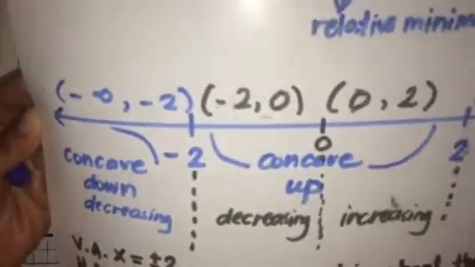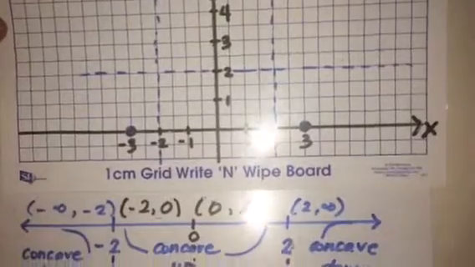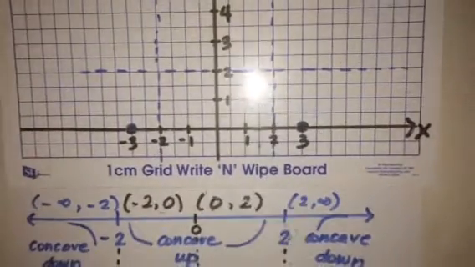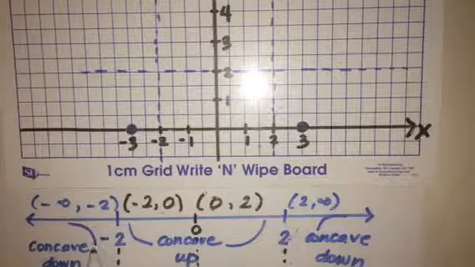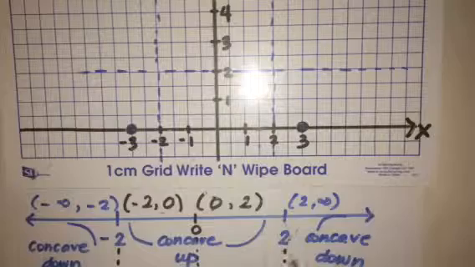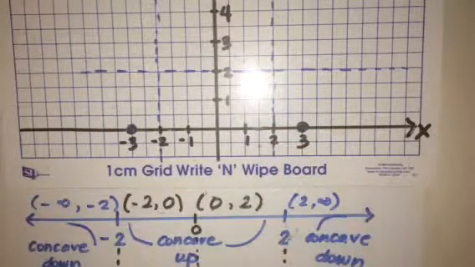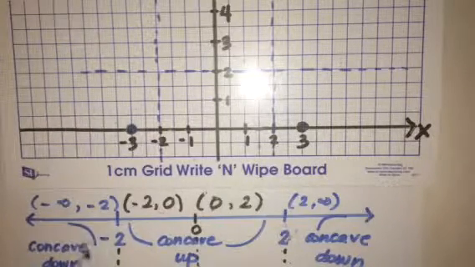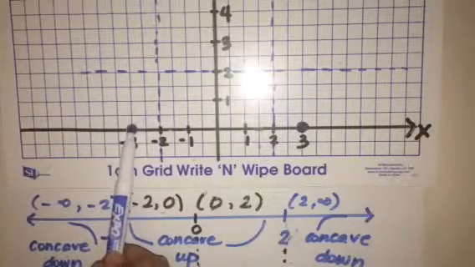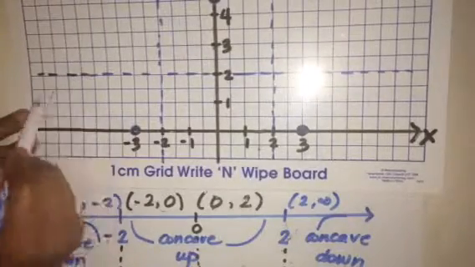Next, I will be drawing the rest of the graph. Notice that I already have the shape of the graph drawn in each of the intervals. So I just have to transfer that into my graph. So from -infinity to -2, I have this shape, and I know that it will be going through this point right here. I'll go ahead and copy that shape down.